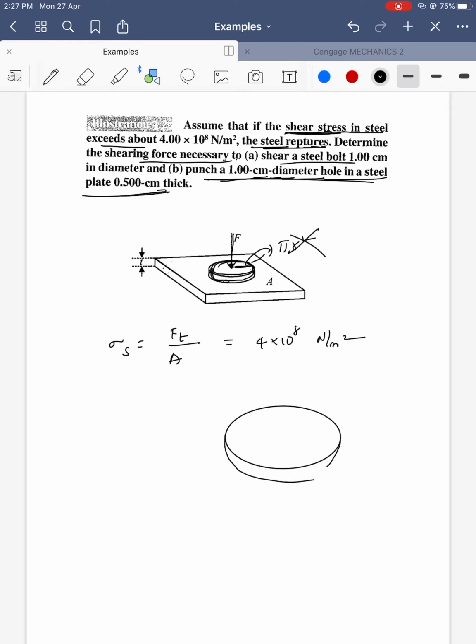If you see carefully, it is going to rupture like this. He is going to make a hole like this.